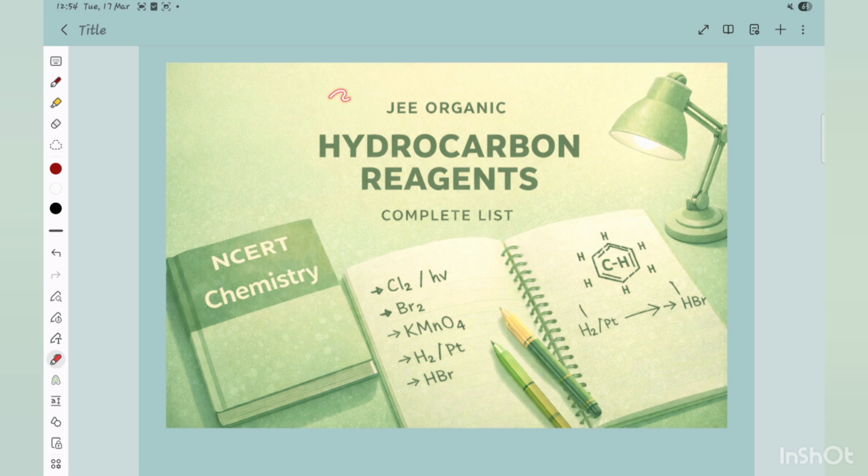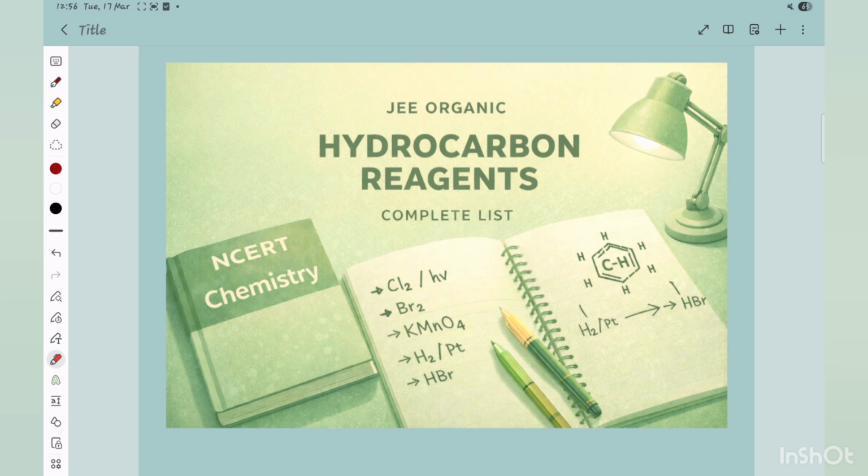Before that, I am going with the reagents, how to study organic. Why did I take this example? Hydrocarbon reagents are very important because they will always be mixed with other things. Direct questions from other chapters can also come, mixed with a reagent of another chapter. Once you study all the chapters of organic, it is no more separate, it is a single thing. It will come all together in one question, especially in Advanced. So it is very important to know how to approach organic, because if you don't approach it in a proper way, it is very difficult to study.